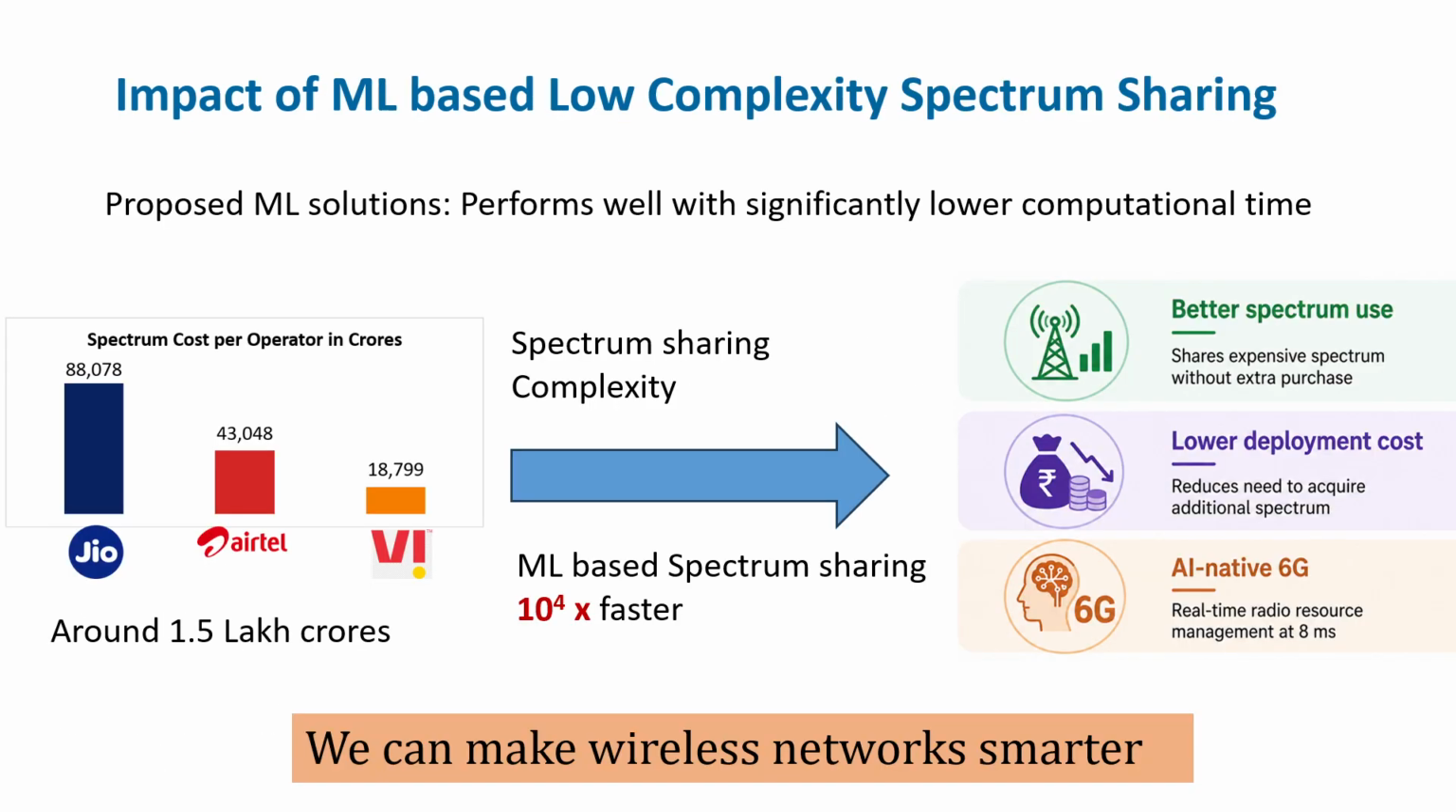To conclude, we have shown that the proposed machine learning solutions perform well with significantly lower computational time, enabling efficient use of expensive spectrum, reducing future deployment costs, and supporting AI native 6G networks. Instead of buying more spectrum, we can make wireless networks smarter.